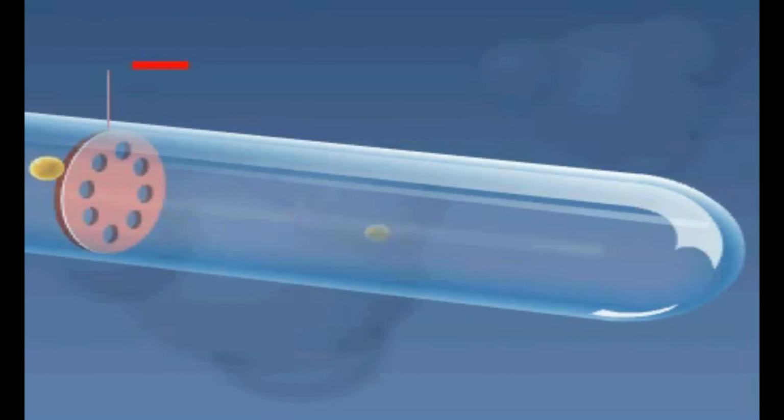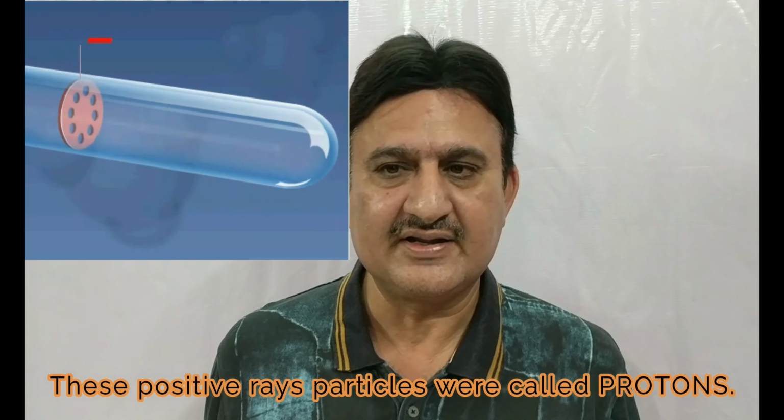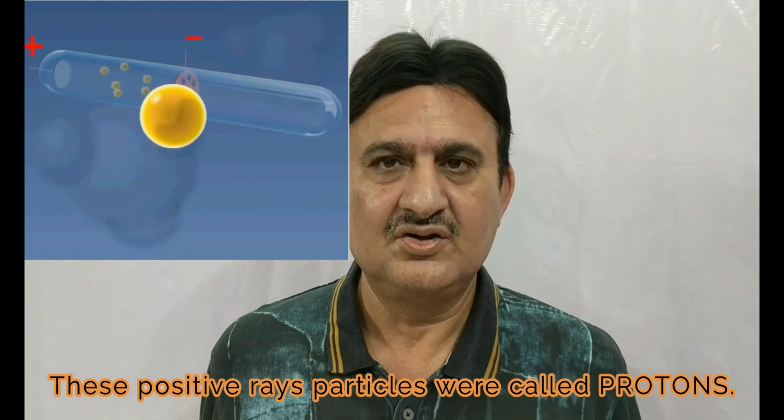The glow was due to another type of rays, in the opposite direction of the cathode rays, passing through the perforated cathode. These rays have been called anode rays, positive rays, or canal rays. These positive ray particles were called protons.